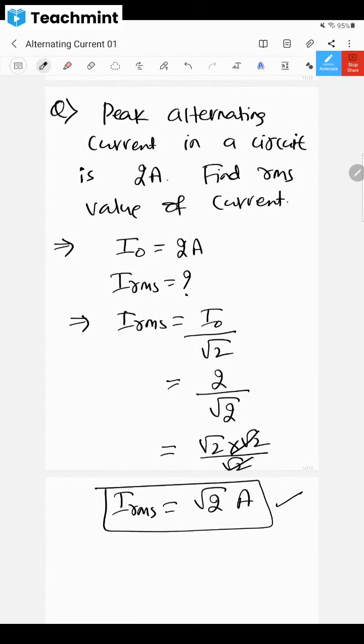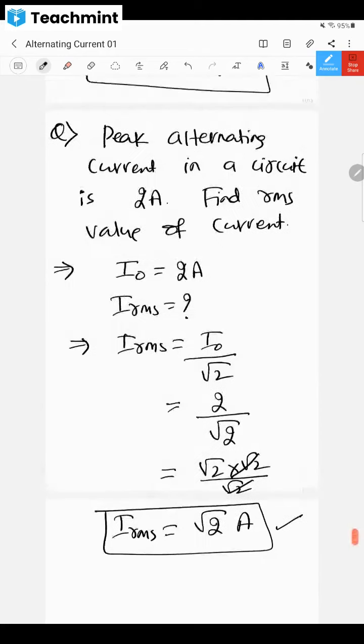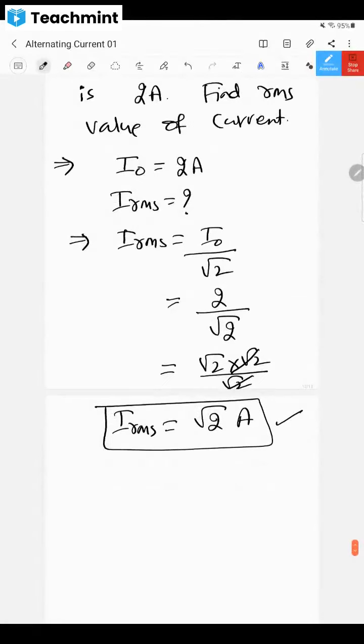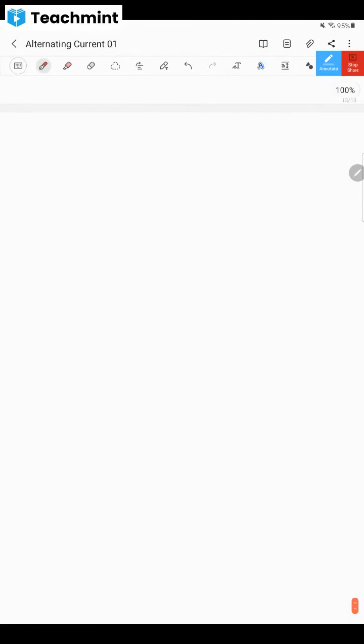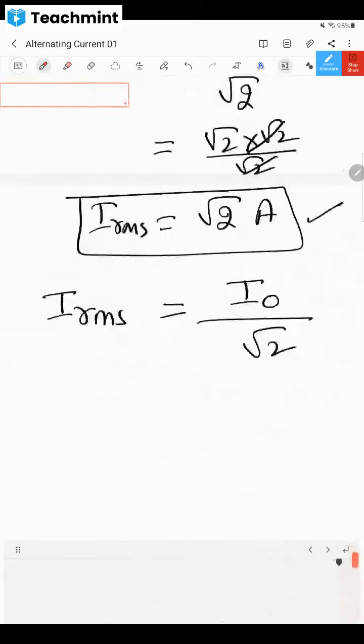Is it clear, dear children? This 2 can be written as root 2 into root 2. It is just mathematical calculation. That is the relation, so please put it in your mind: IRMS is equal to I naught divided by root 2. This is a very important formula which you should be aware of.